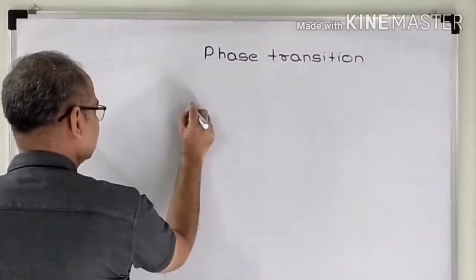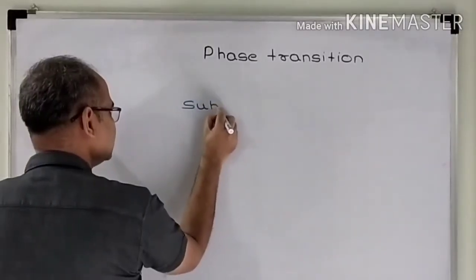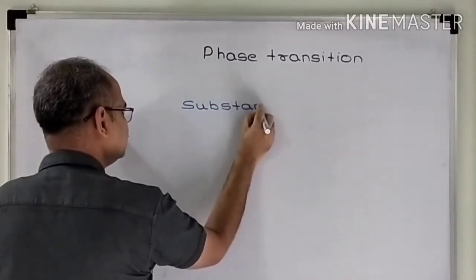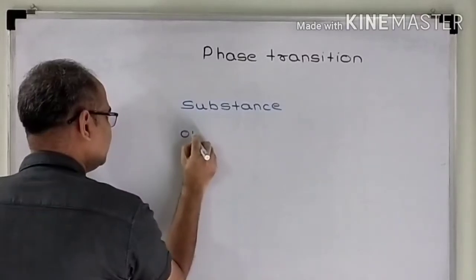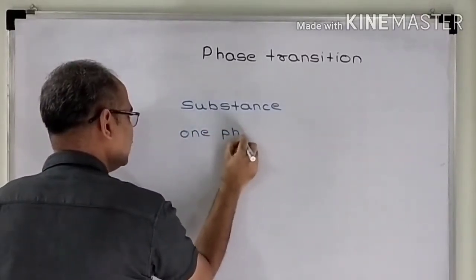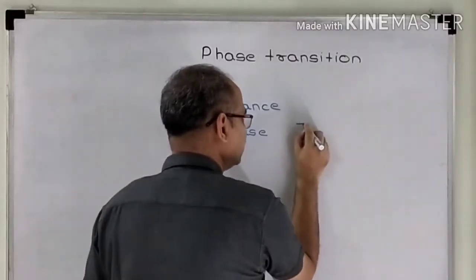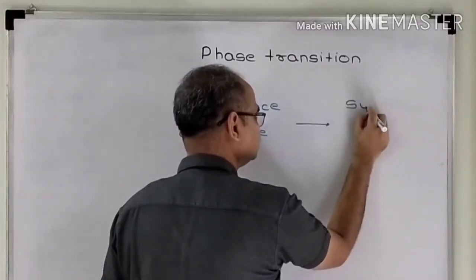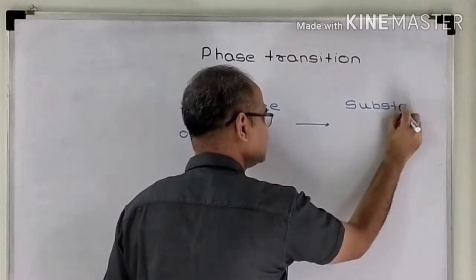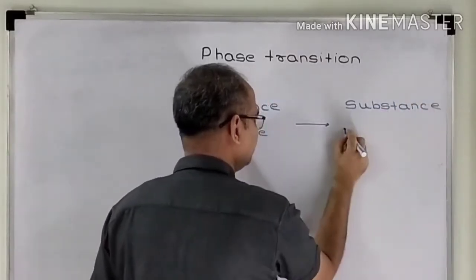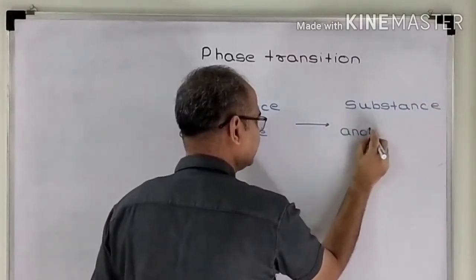Let us consider that you have a substance in one particular phase. Phase means physical state, and you keep the substance the same, no change in the substance at all, but you bring it into another phase.